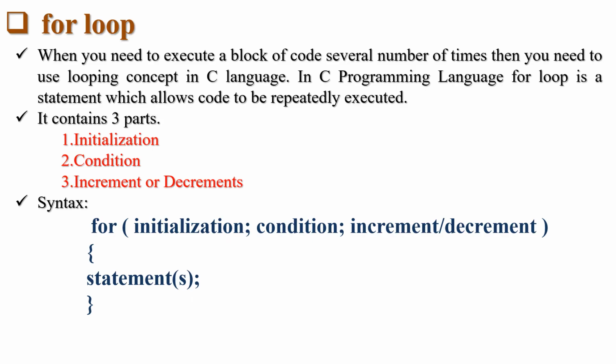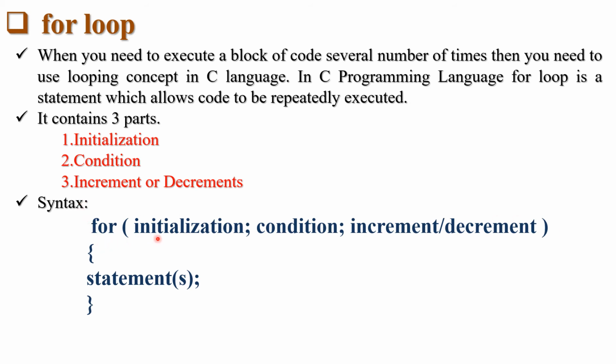So the next looping statement is for loop. This is the most important loop. When you need to execute a block of code several times, you need to use the looping concept in C language. In C programming language, for loop is a statement which allows code to repeatedly execute. It contains three parts. First one is initialization, second one is condition, and then increment or decrement. The syntax of for loop is for, then opening bracket and closing bracket. There is no semicolon after the closing bracket.